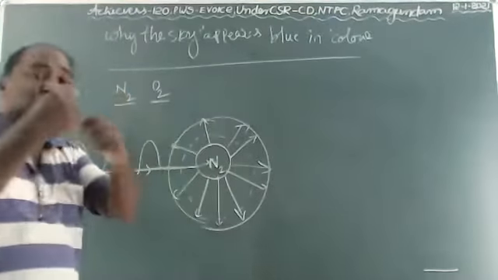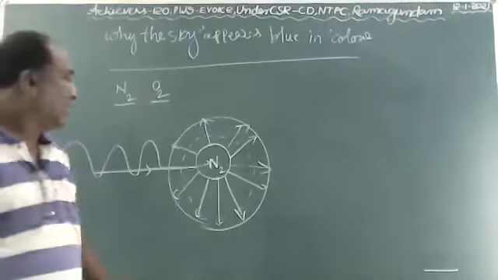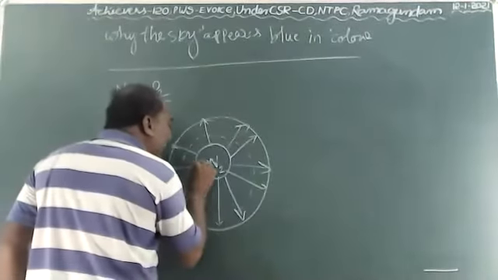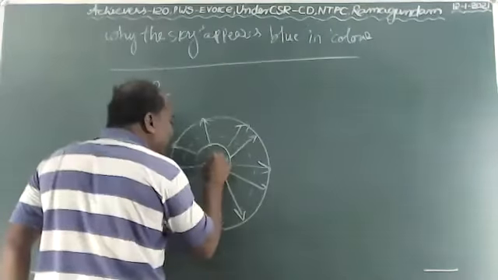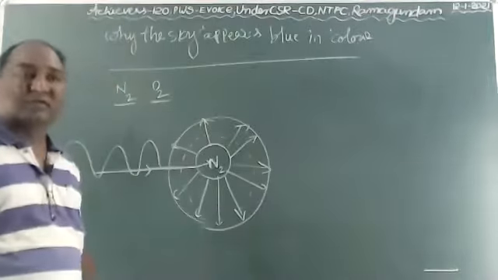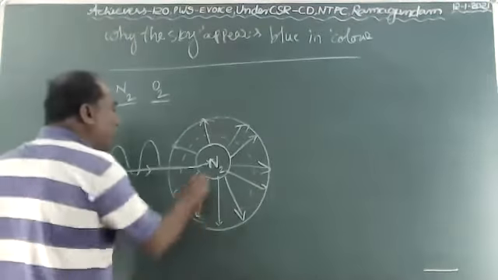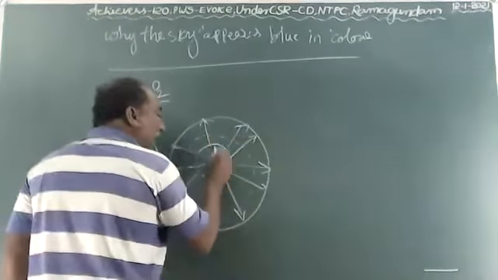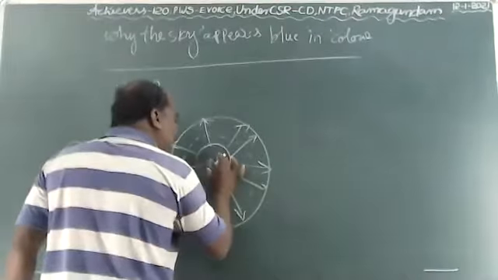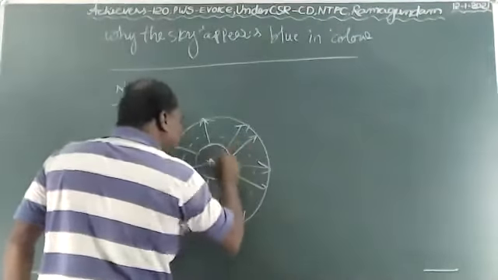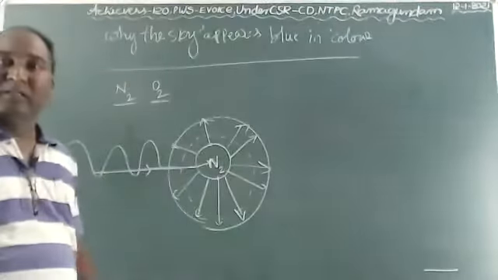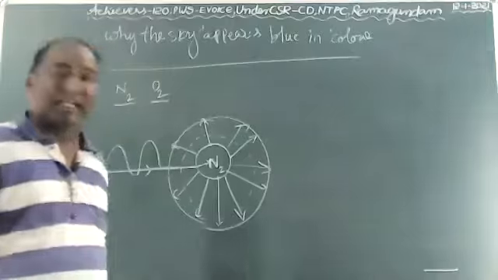White light is a combination of all the colors of light. Only the blue wavelength is absorbed by the nitrogen molecule scattering centers. After absorbing the blue light, some amount of it is spread in all directions.